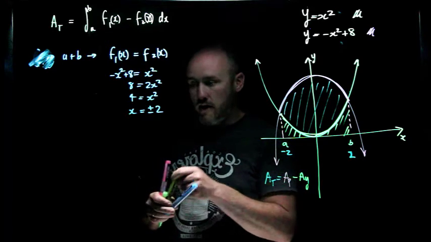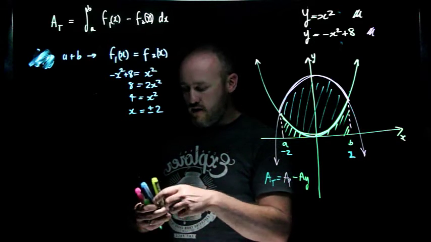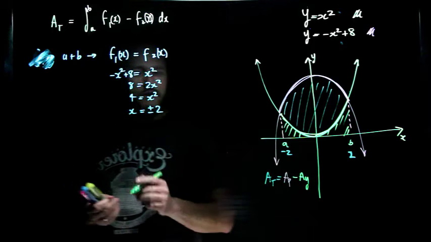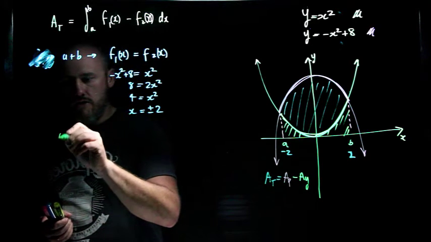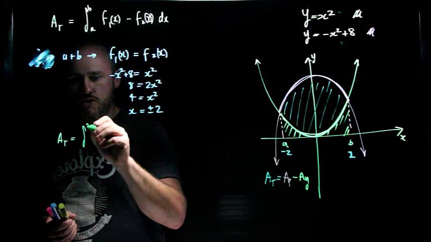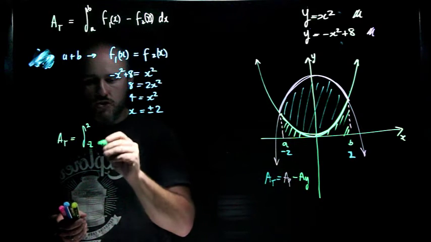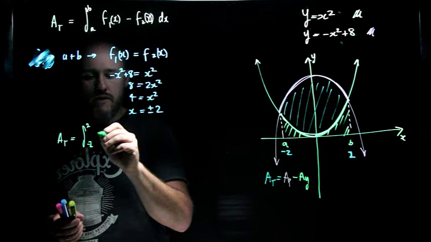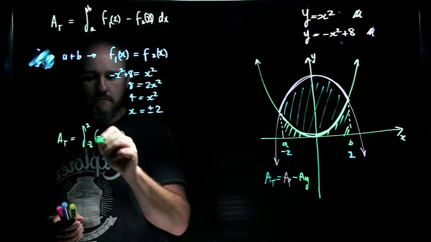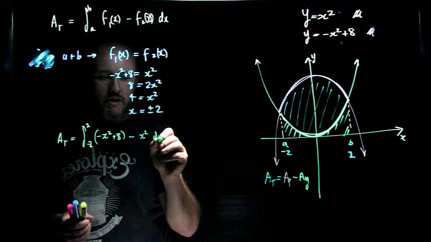Now we're going to find our area total. And so to do our area total, we're going to go through that process again that we were doing earlier with this definite integration. So the area total will be equal to the integral between 2 and negative 2. And we can include negatives on our terminals here, of f1 of x, which is negative x squared plus 8, minus f2 of x, which is x squared dx.